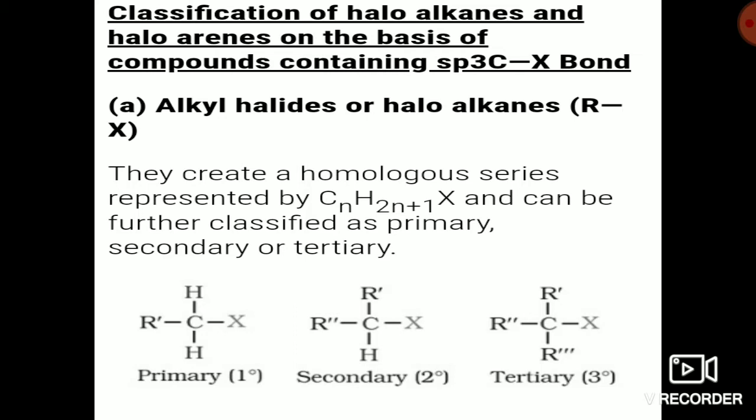In secondary alkyl halide, the carbon attached to this X is connected to two alkyl groups. Here it is connected to R, R dash and R double dash, that means two alkyl groups are connected, so it is termed secondary alkyl halide. If there are three alkyl groups on the carbon bearing halogen, then it is tertiary or 3-degree alkyl halide. So the first category of sp3 carbon bearing halogen compound is alkyl halide, which is of three types: primary, secondary and tertiary.